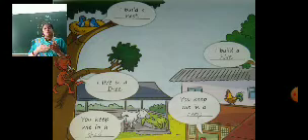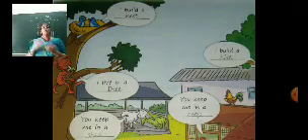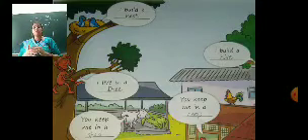Next, I live in a tree. Who is living in the tree? You can see monkeys. Monkeys are jumping animals. They just jump from one branch to another branch, and branches we can find in the tree. So monkeys live in a tree and they jump from one branch to another. They play on the tree. So monkeys live in a tree.